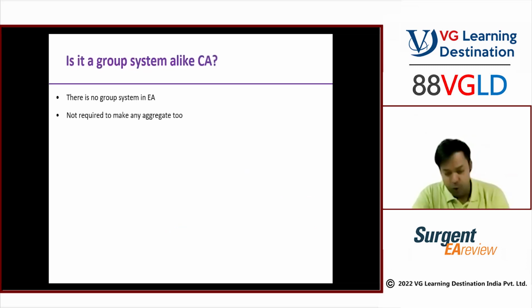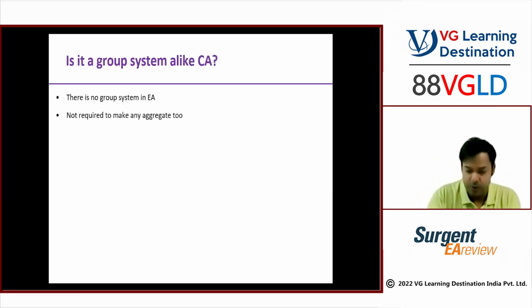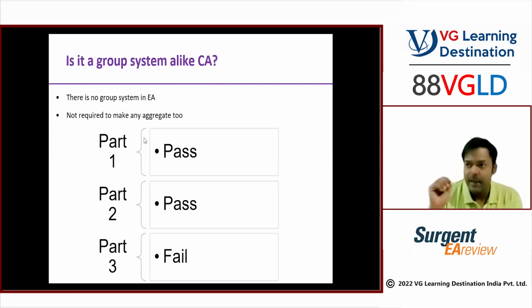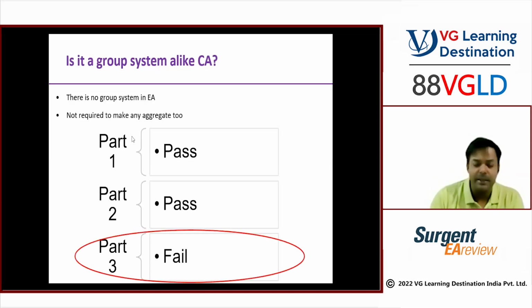Okay. Is it a group system like a CA? That means, are you supposed to clear all the 3 subjects, only then you will be having the certification? No, it's not a group system. It's not an aggregate of any kind required in that case. That means if anyone passed the first part, second part, but unfortunately failed the third part, in that case, the person needs to write only the third part. You don't need to write the rest of the 2 parts in that case. So that's again a very good thing, that you don't have to write all the 3 again. It's just the third exam that you have to write again in this case.